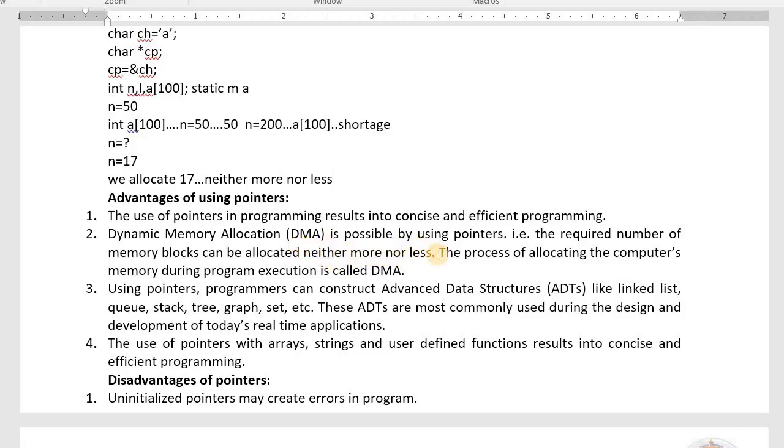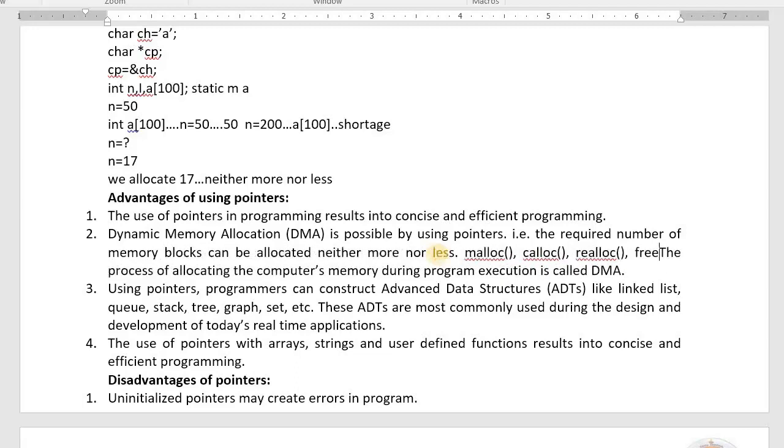For that we use built-in functions like malloc, calloc, realloc, and to free the memory we use free. These are the dynamic memory allocation functions. In the next class I will teach you. And using pointers we can create our own data types: we can create linked list, queue, stack, tree, graph, and set.